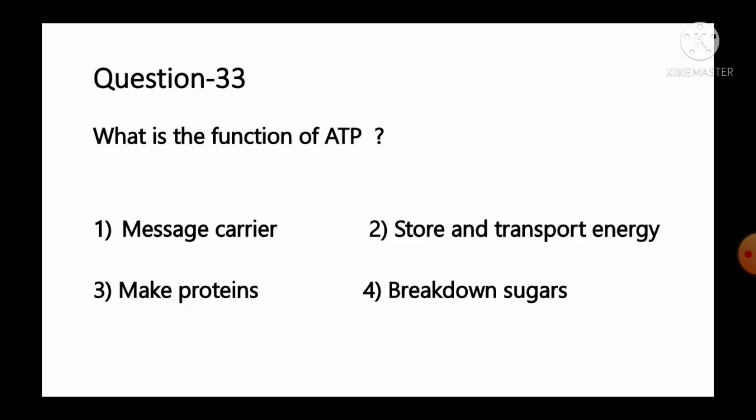Move to the next question, number 33. What is the function of ATP? And the options are number 1 message carrier, number 2 storage and transport energy, number 3 make proteins, number 4 break down sugars.